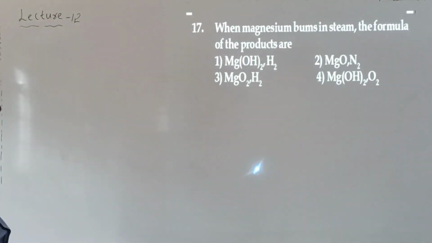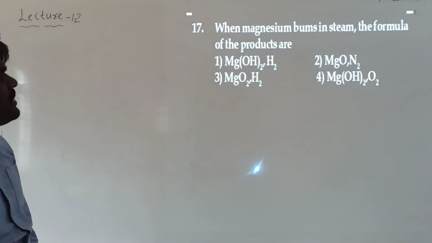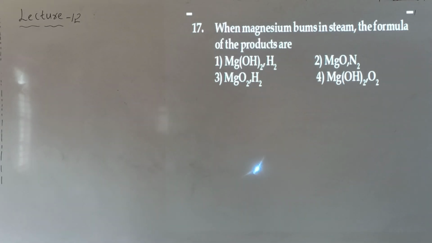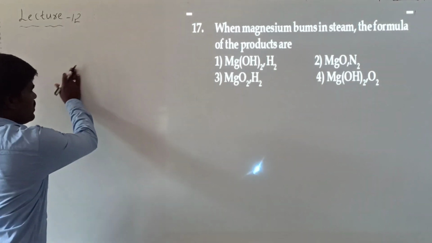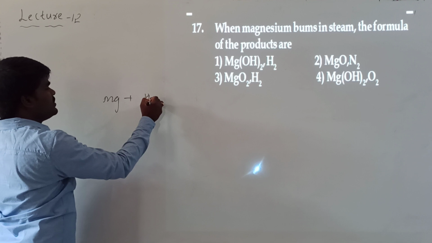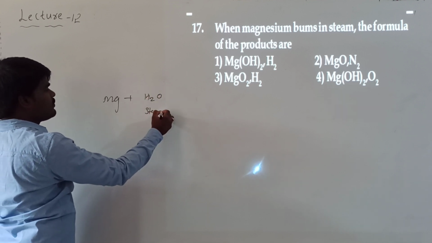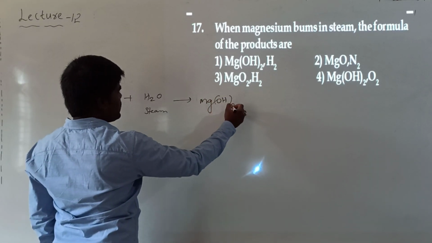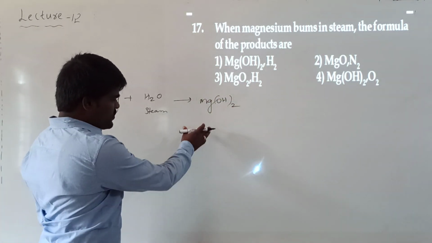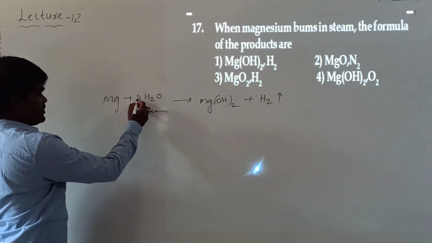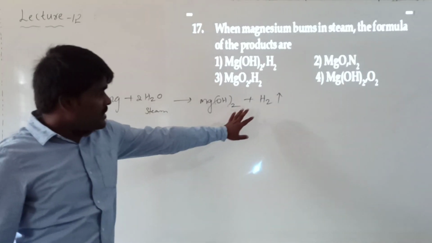Now, look at the next question. When magnesium burns in steam, what is the formula of the product? Steam means hot water vapors. What is the possible reaction? Whenever you are treating alkaline earth metals with water, they form the corresponding hydroxide with the liberation of hydrogen gas. So for a balanced equation, take 2 moles of water, and it will form magnesium hydroxide and hydrogen gas.